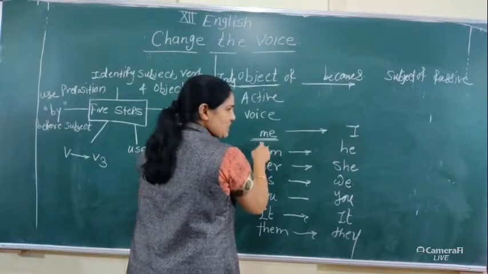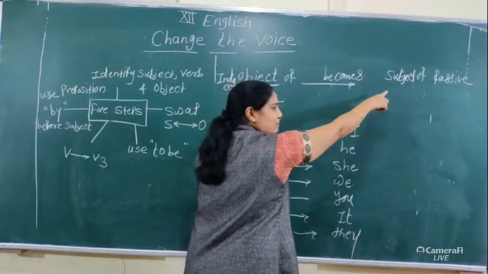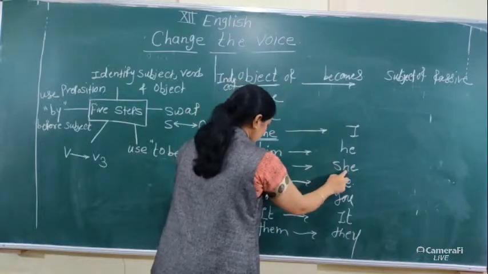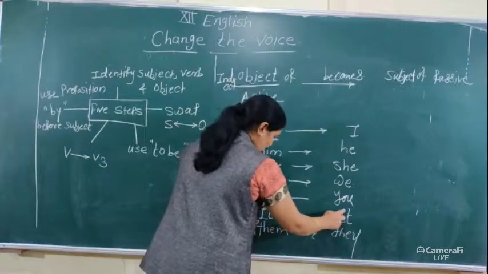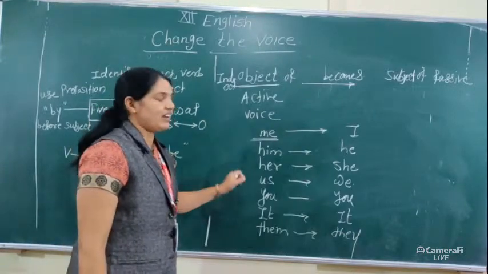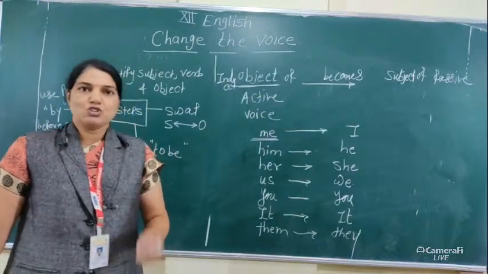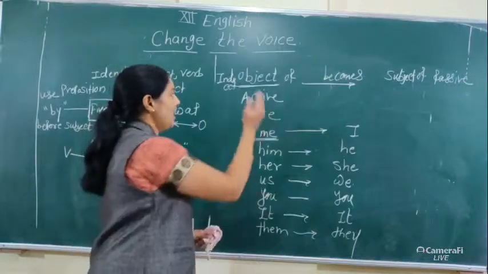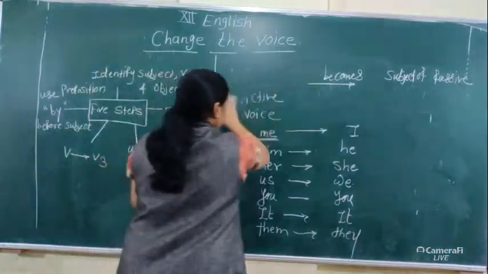When the indirect object is the personal pronoun me, we change it into I at the time of converting into passive. Him into he, her into she, us into we, you into you, it into it, them into they. This is also very important at the time of converting active into passive. So please remember this properly. Now see here.